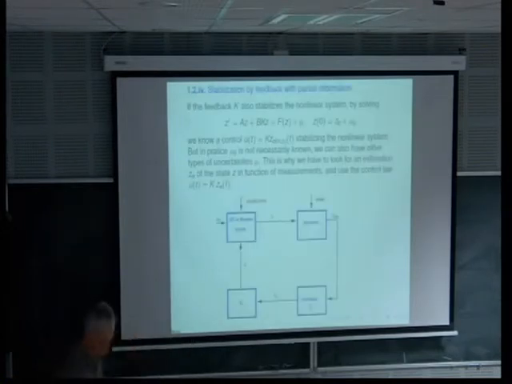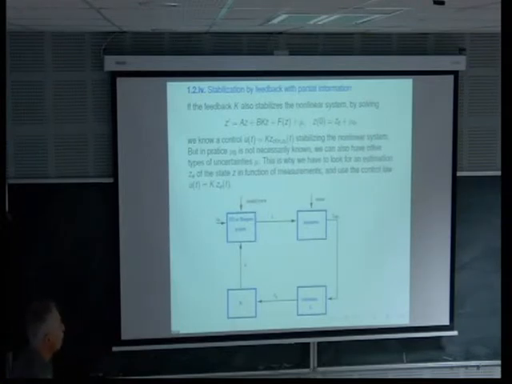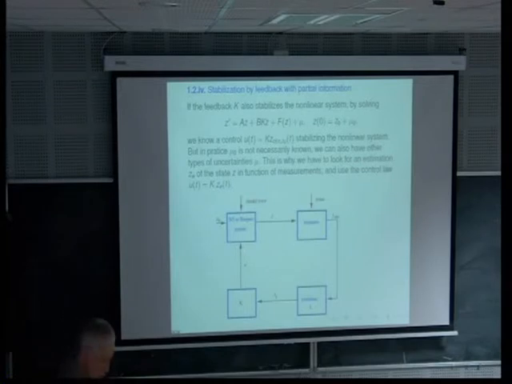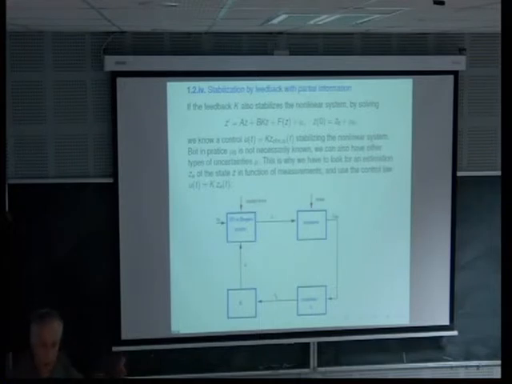The answer is no, because what happens in application? You have a system, but you have some noise or some uncertainty in your system, which I have denoted here by mu. You can have some error also in the initial condition. And so if you compute the U corresponding to your feedback law, if you insert here, since you do not know the term mu and mu naught, you do not find a control able to stabilize the model with some error.